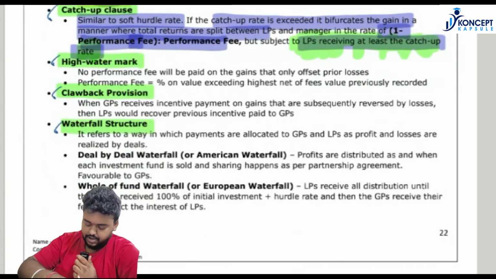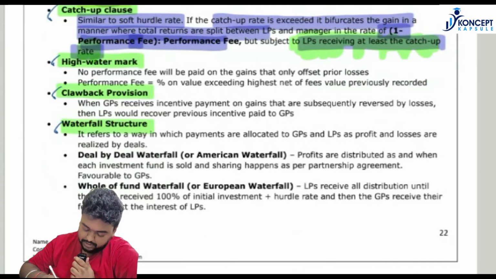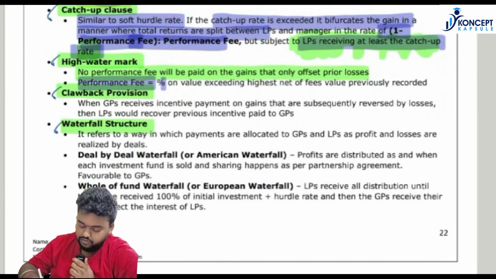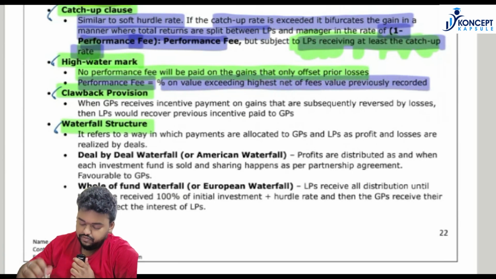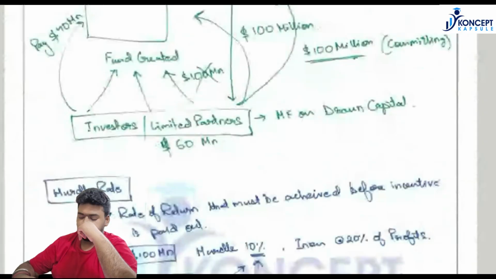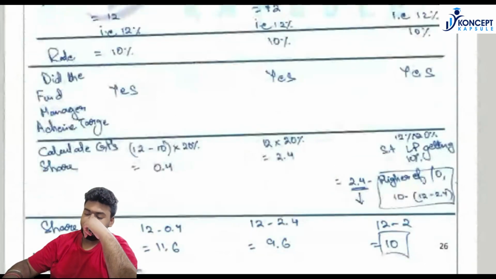High watermark says that no performance fees will be paid on the gains that only offset previous year losses, which means your performance fees is nothing but equal to a percentage of the value which is exceeding the highest value recorded. Okay, so let us see what it means with the help of an example.